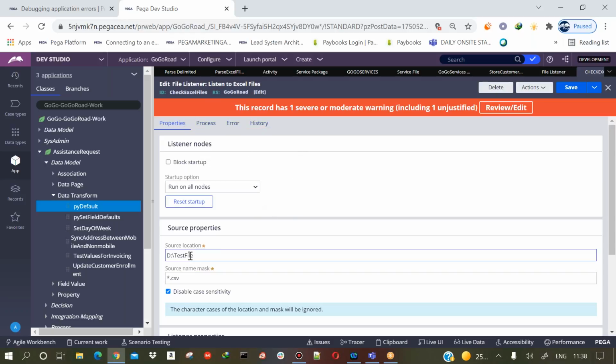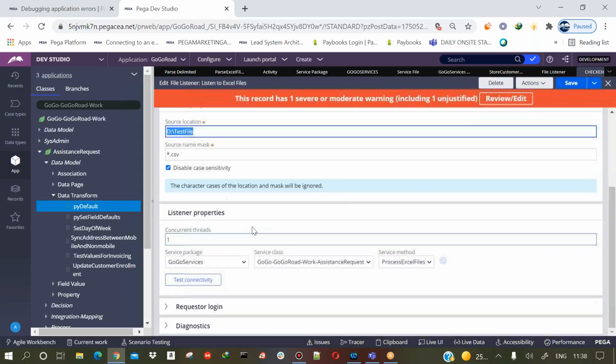The only requirement is, whenever you are using a file listener, you need to make sure that you have access to this particular directory where the files are coming. You need to request the access for that. Once the file is coming, then automatically this service file will take care of everything.